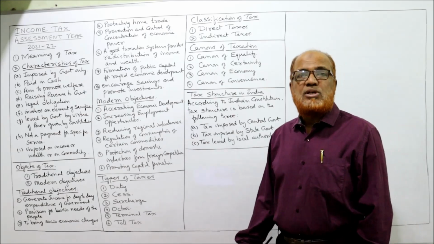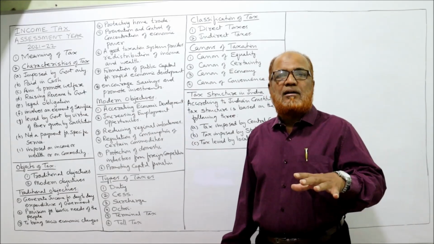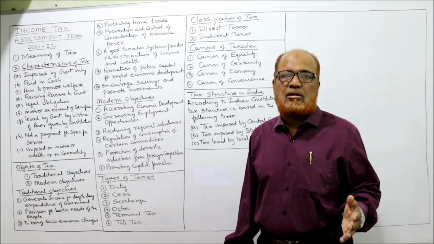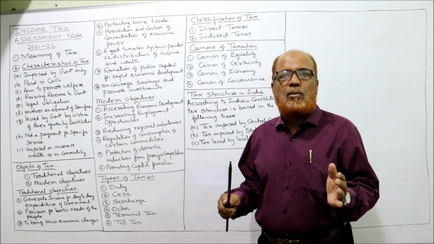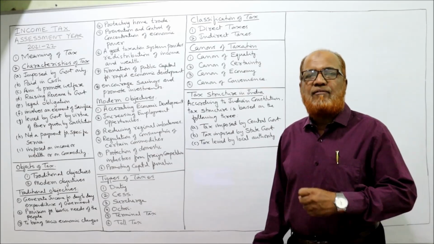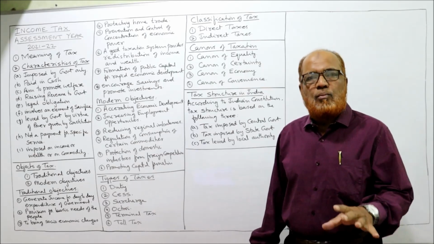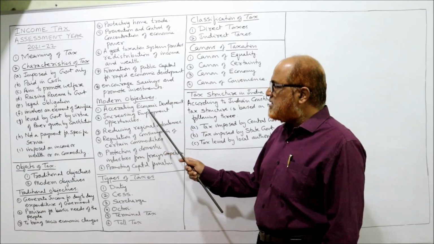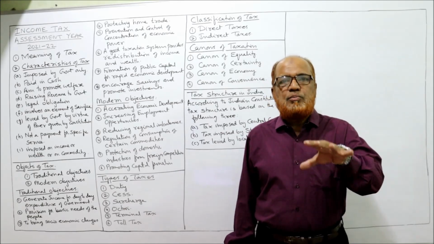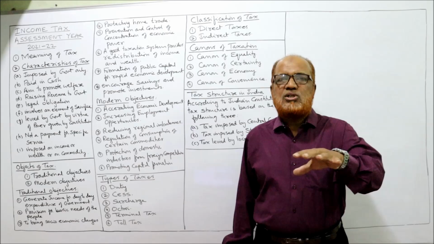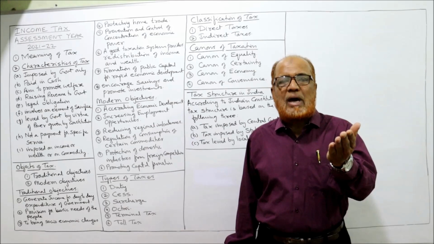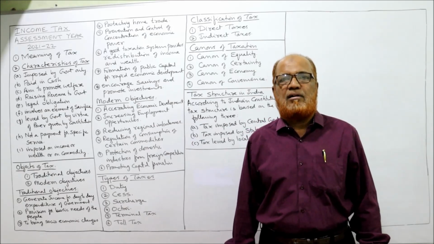Next comes modern objectives, because presently the activities of government of every country have changed. Earlier it was only a simple objective, but nowadays the government's activities have tremendously changed. So modern objectives of taxation are accelerating economic development. Not just to protect the country, not just to see the welfare of the people, but also to accelerate the economic development of the country.